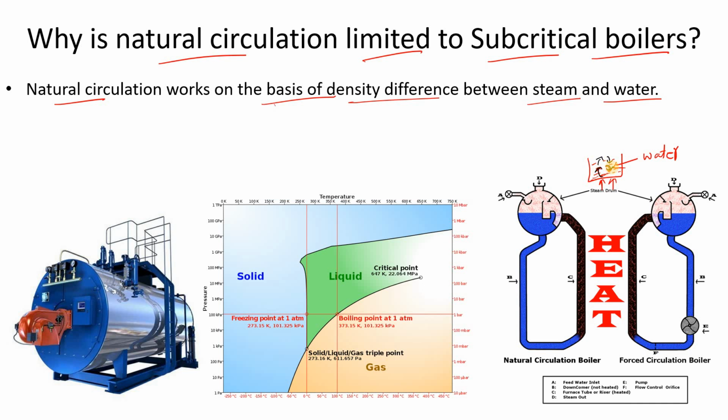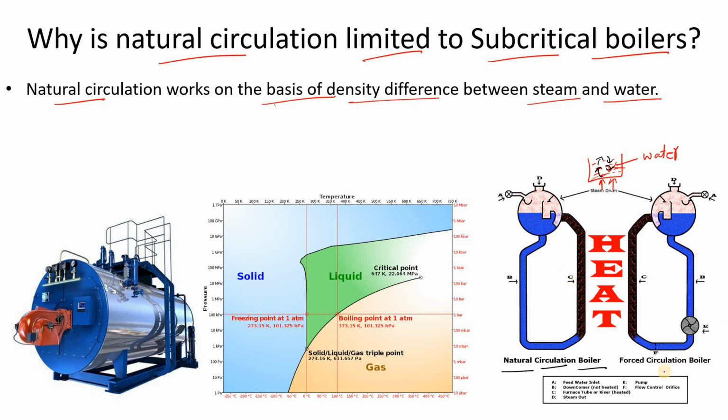The same happens in natural circulation. When I say natural circulation, it means there is no external medium we are using. In this natural circulation boiler, let's change the color, you can see the circulation is going on without any external effect. What is the external effect?